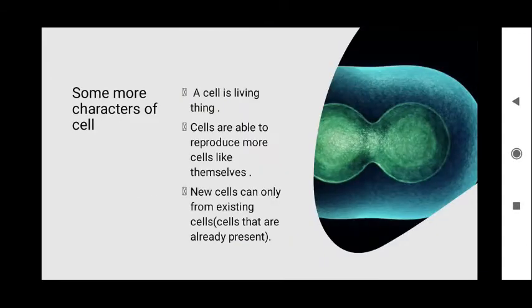Let us learn some more characters of the cell. All the cells are living in nature. They are able to reproduce themselves. New cells are being formed from their pre-existing cells.